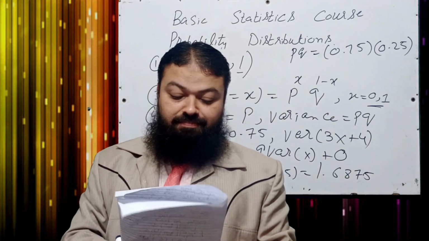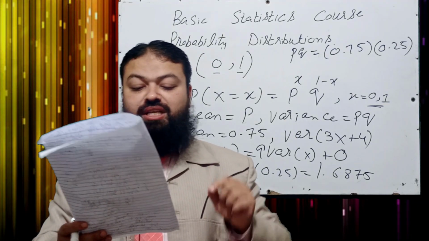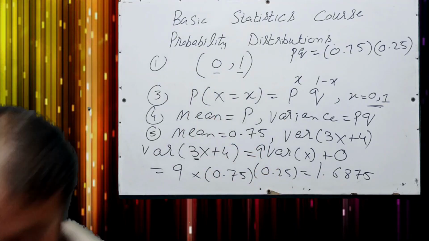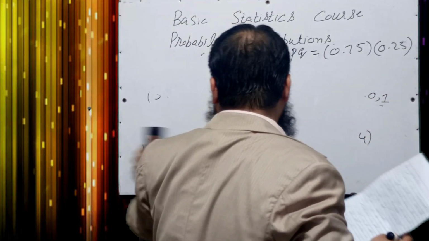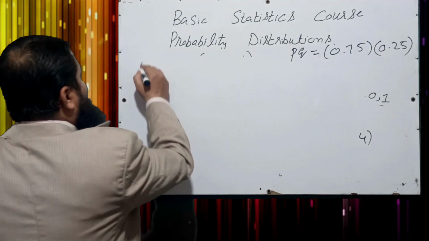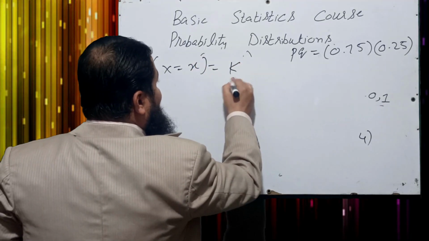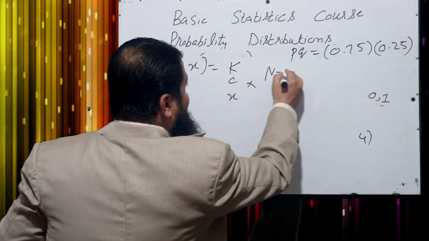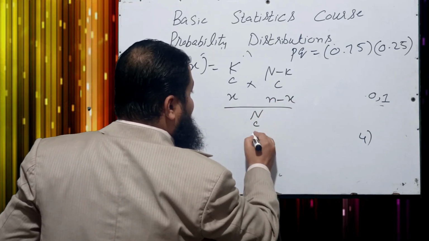Question number 9: probability mass function of a hypergeometric distribution with usual notation is, if we are to find out the probability mass function of the hypergeometric distribution, Px is equal to k Cx multiplied by N minus k C small n minus x over capital N C small n.